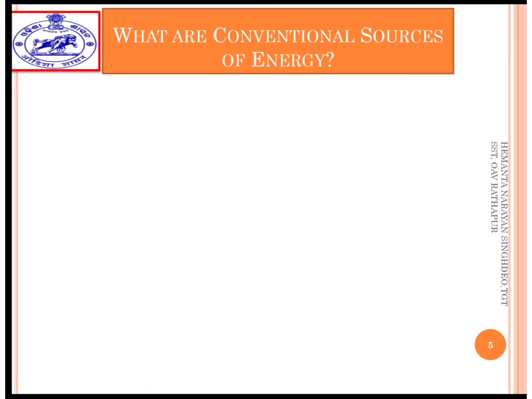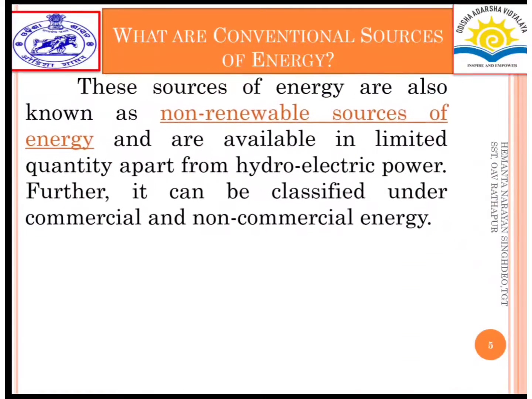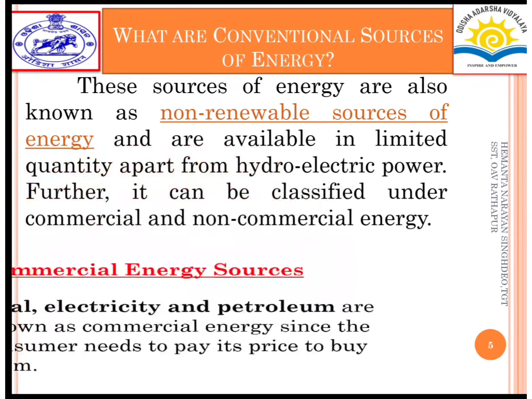Next, what are conventional sources of energy? Conventional sources of energy are also known as non-renewable sources of energy and are available in limited quantity, apart from hydroelectric power. Further, they can be classified under commercial and non-commercial energy.